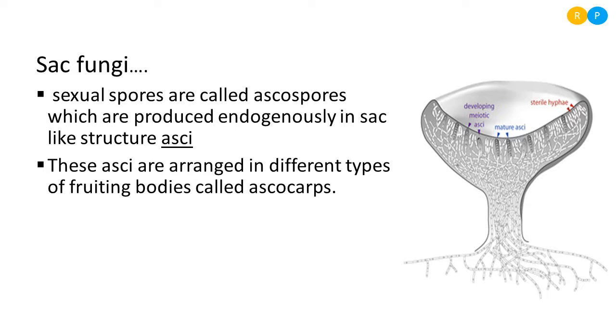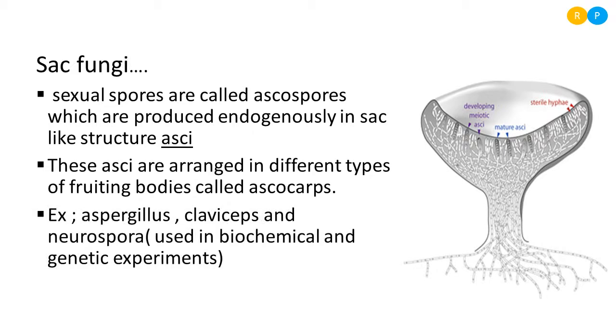That fruiting body is named ascocarp. Clear? So first you can notice a big cup-like structure that is called ascocarp. Within the ascocarp we have small pouch-like structures called asci. Within the asci the haploid spores will form by meiosis. Those are named ascospores.